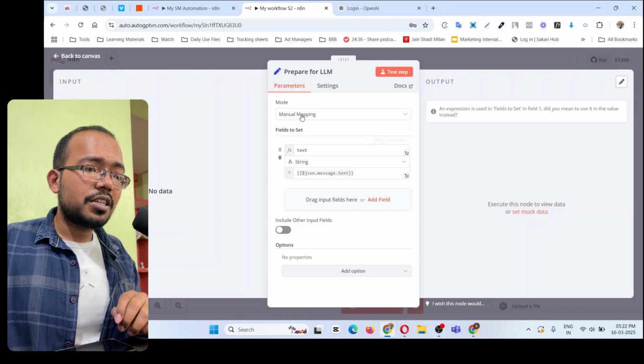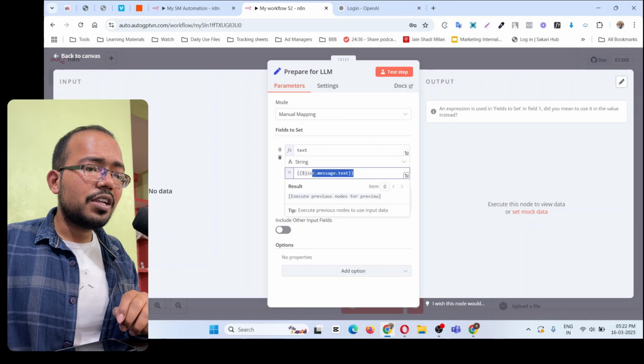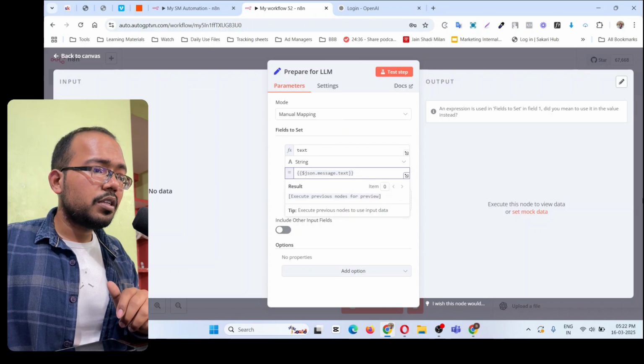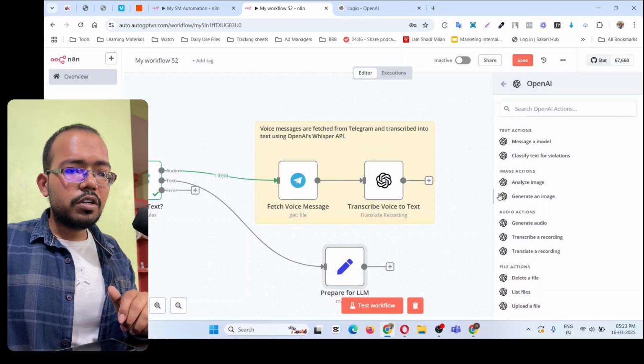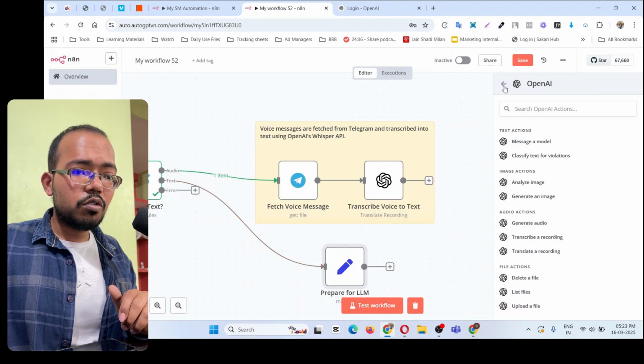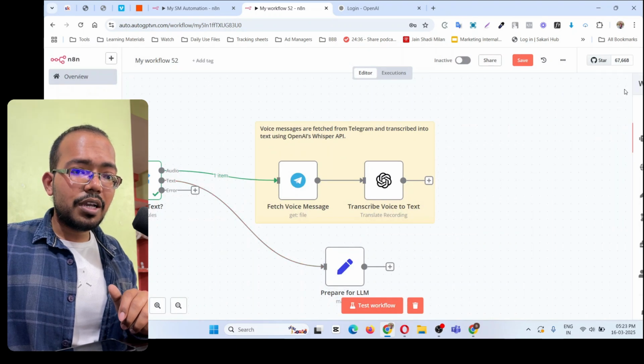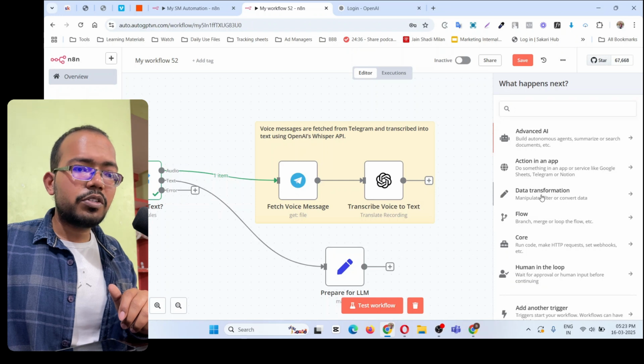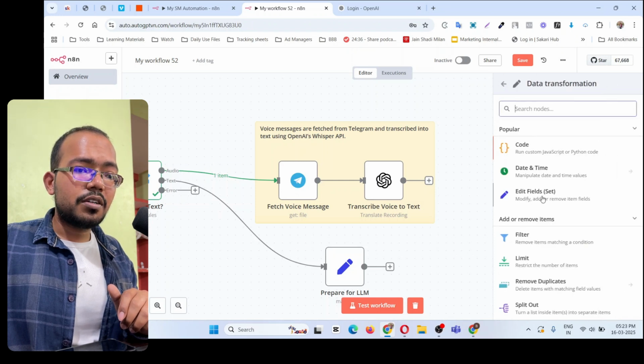Okay. And keep it as it is. Okay. Manual mapping text and this JSON text file, which we already had previously. So what I will do for this, you have to simply go back and go again back, click on this plus icon, data transformation and edit field set. Okay. If you drag and drop this, you can create this thing.